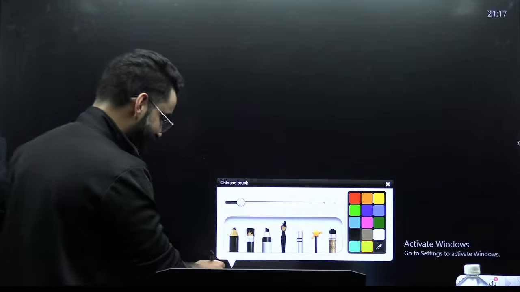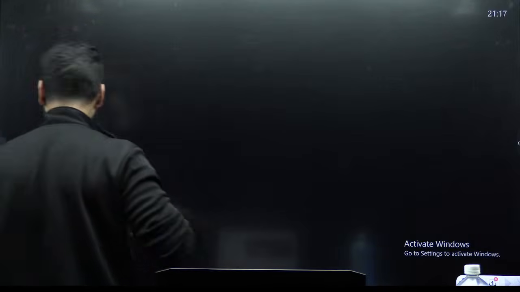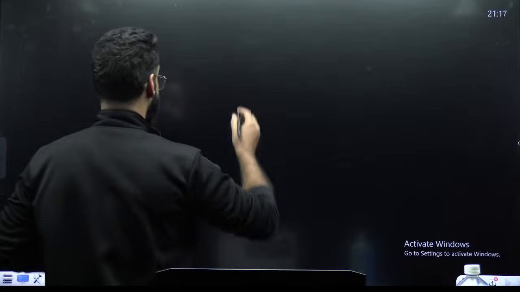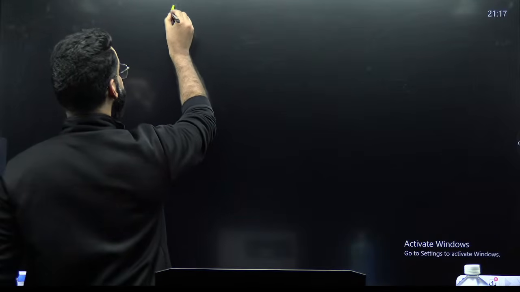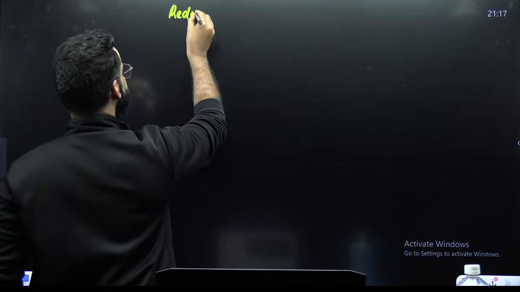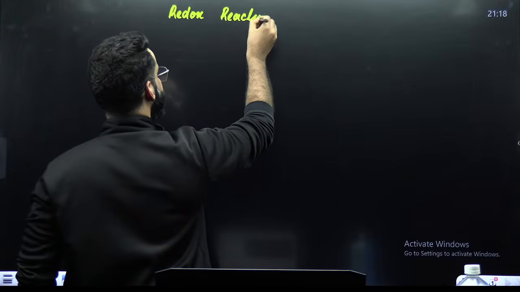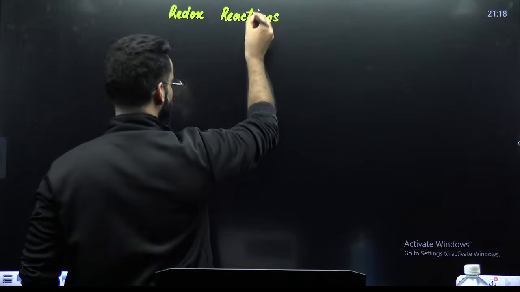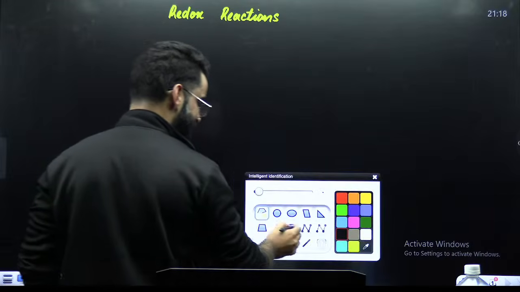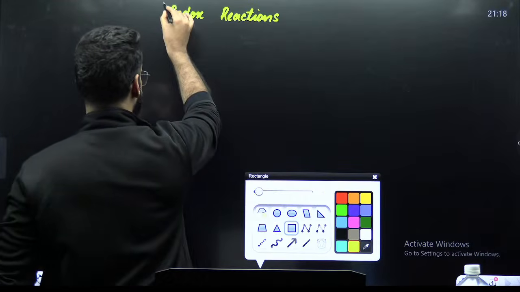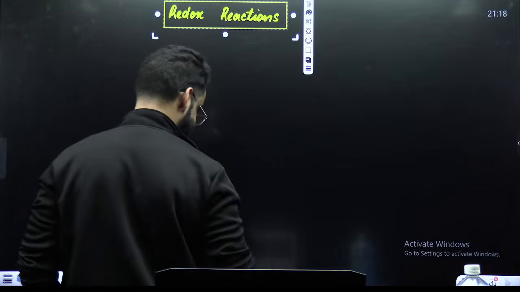Let's get started, people. The name of the chapter, whose first lecture I'll be taking today, is one of the important chapters: redox reactions. This is the name of the chapter which we are going to do today, my dear students.